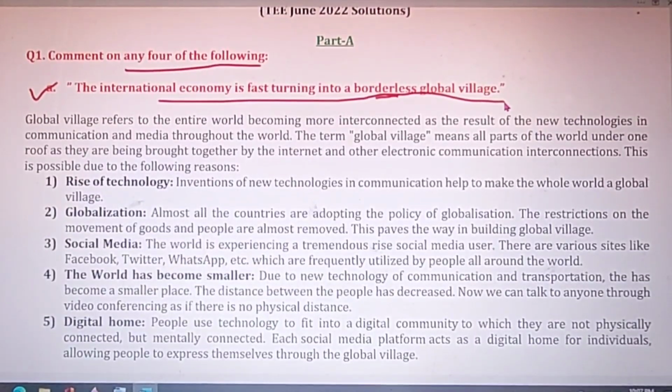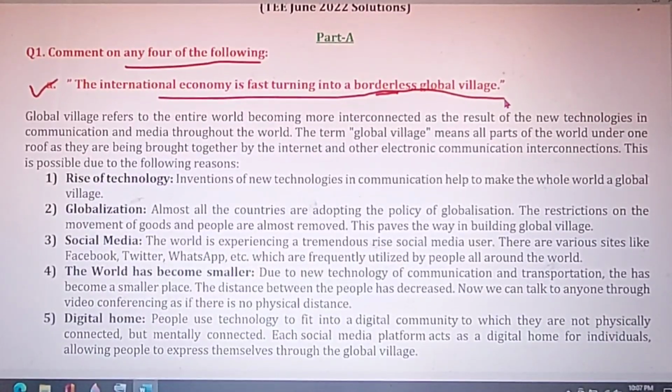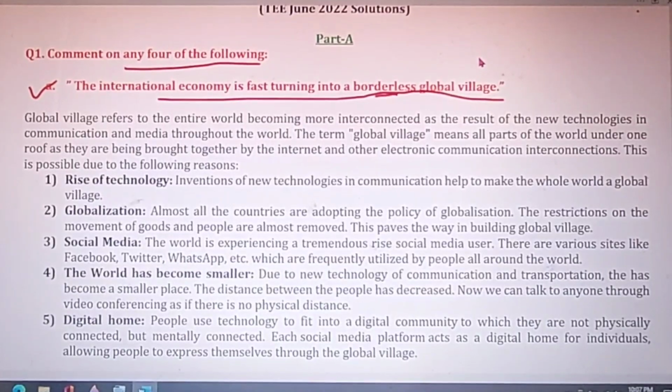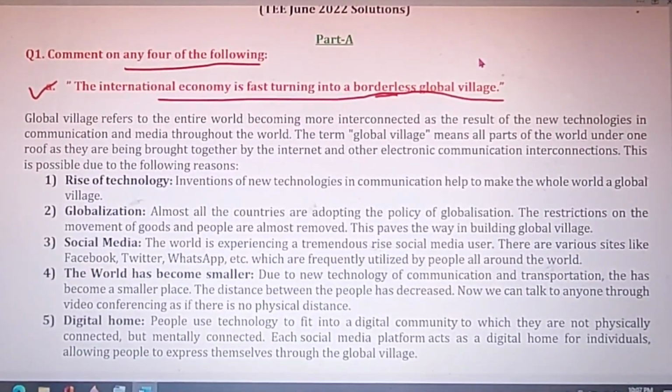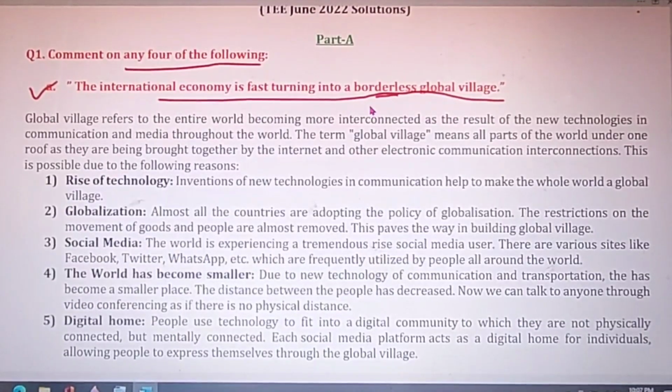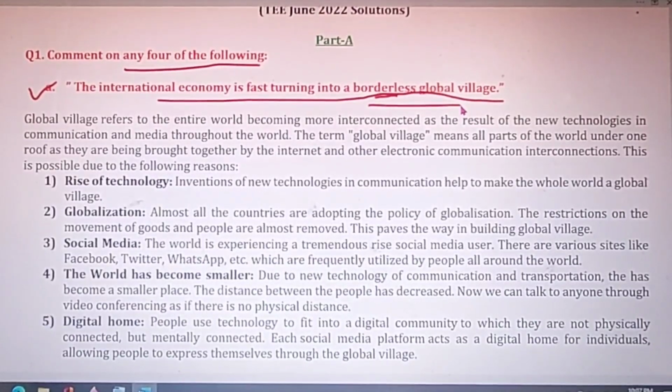Suppose in this question, how is the international economy turning into a borderless global village? More or less this question revolves around globalization, that the whole world is becoming a single village, a borderless global village. So what are the factors that make the whole world a global village?